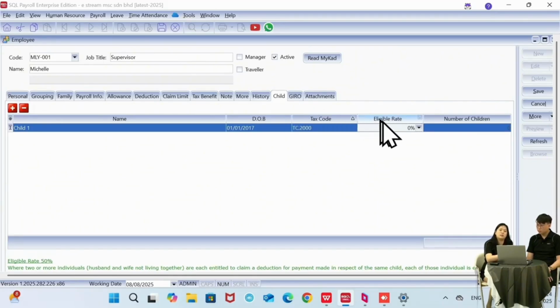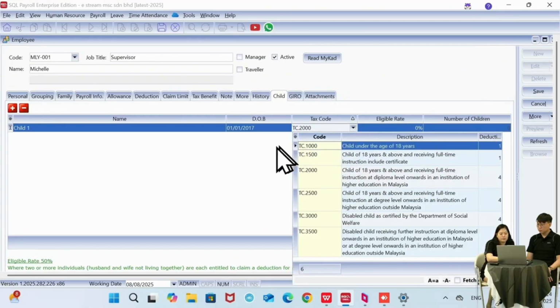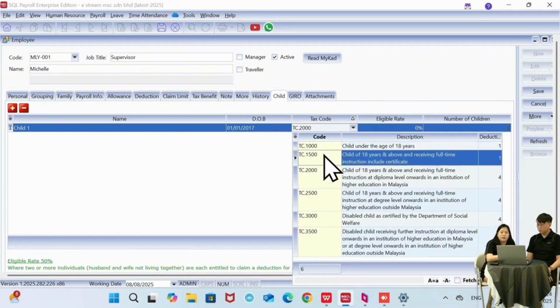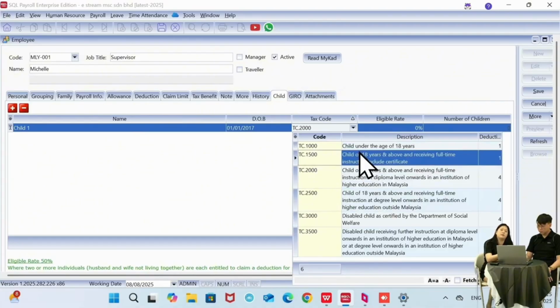Okay, so if the child hits 18 years old, then the system will show you the number of child will be updated to the correct number of children to be deducted for tax relief. So you just have to make sure if it's over 18 years old, then you have to come over here to choose the correct category. Because if the child is going for certificate or diploma, and if the child is going for degree, both the rate will be different. So that's why you have to do it manually, because the system doesn't know whether this child is going to college or going to university. So just manual change for this one. You just inform your HR staff to update, then that's it.